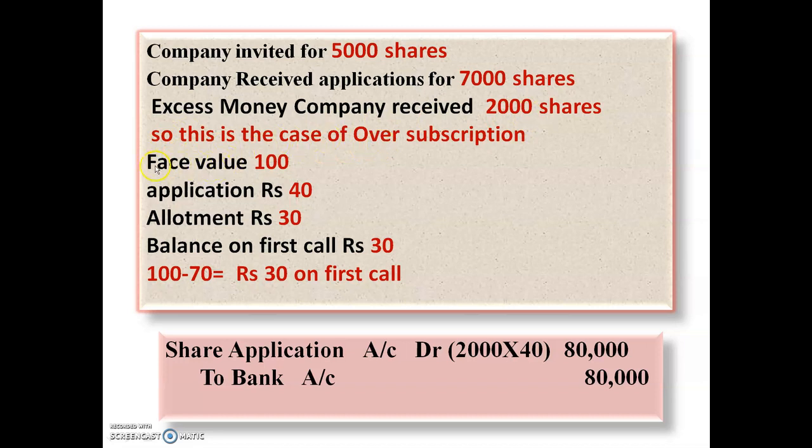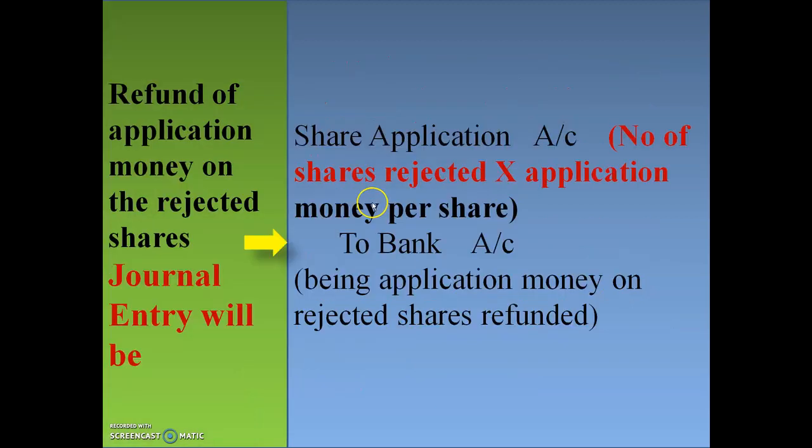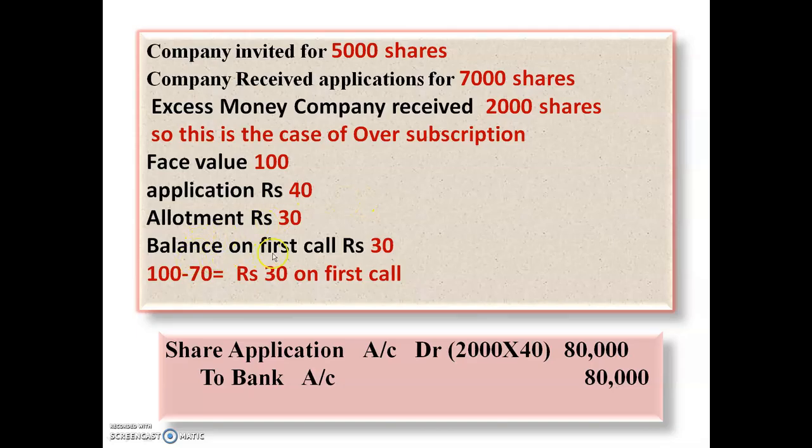Clear? See the next: face value 100 is already given, on application rupees 40, on allotment rupees 30, and balance on first call. What does balance on first call mean?